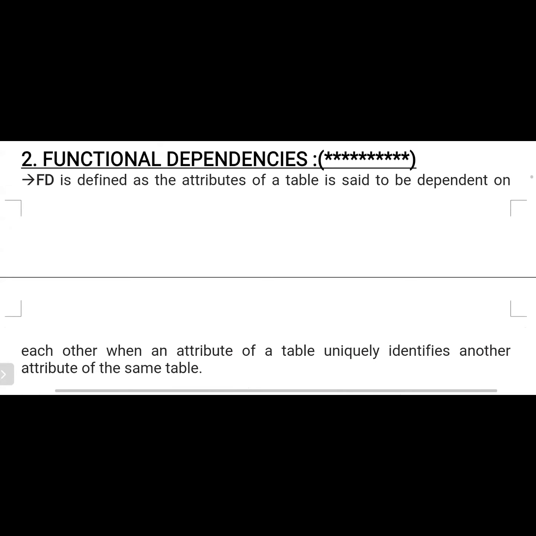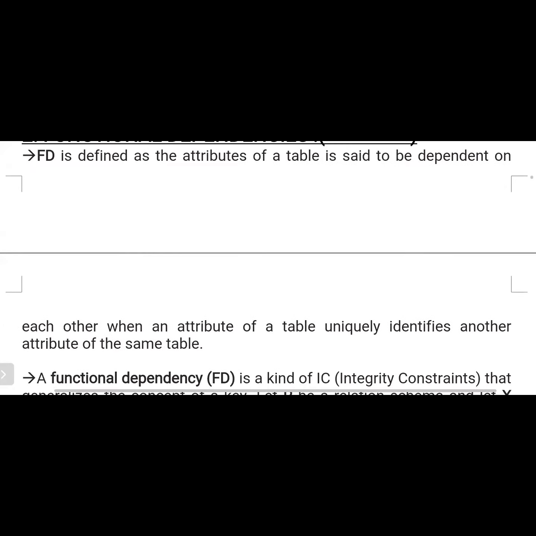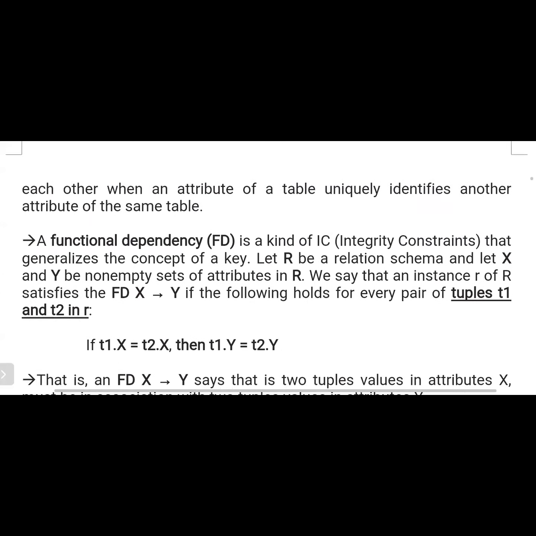Functional dependency is represented with FD. FD is defined as: attributes of a table are said to be dependent on each other when an attribute of a table uniquely identifies another attribute of the same table. For example, our roll number is unique. However many times I search for a particular number, it uniquely identifies the data, and it does not change from time to time. That type of thing is referred to as a functional dependency.